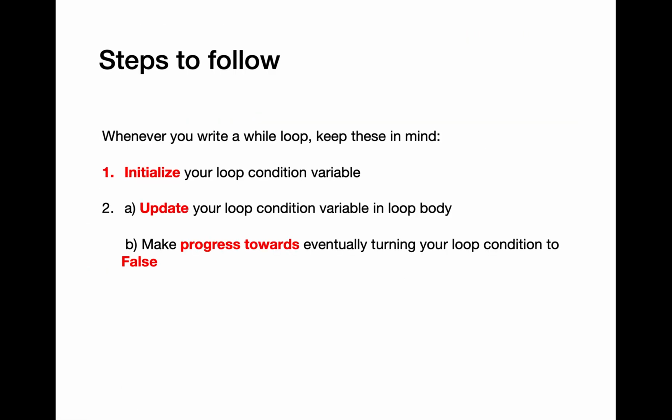Let's go through the detailed steps that you need to follow whenever you're writing a while loop. There are two major steps. Step number one would be to make sure that you initialize your loop condition variable to some value. And step number two has two sub-steps. Part A is about updating the loop condition variable in the loop body. You don't just have to make any updates, but your update needs to make progress towards eventually turning your loop condition to become false. We'll go through a couple of examples to understand these steps.